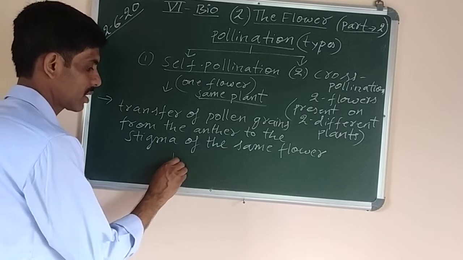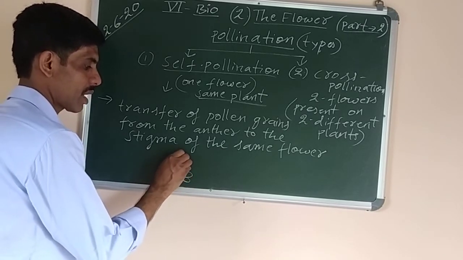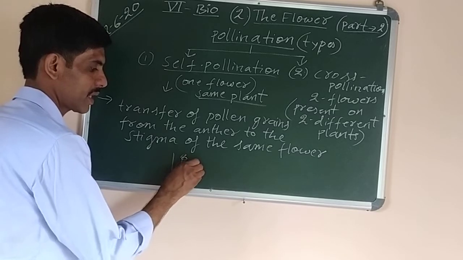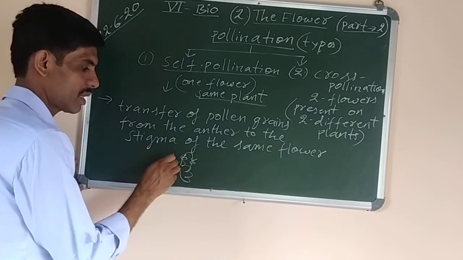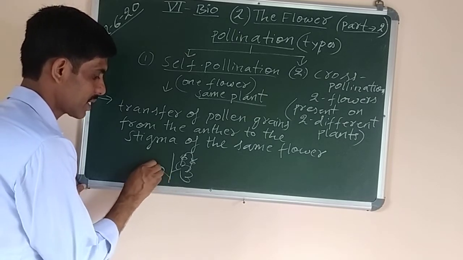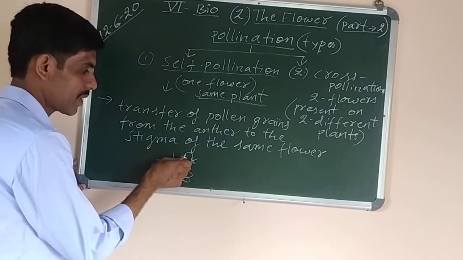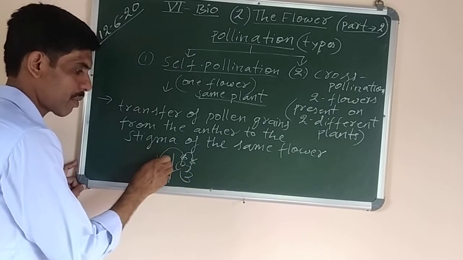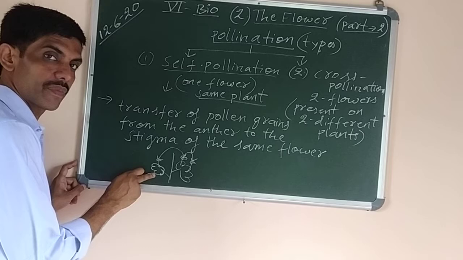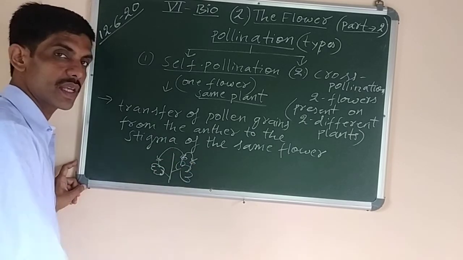One example I am showing. This is a flower. Suppose this is the plant, this is the flower. Here the stamens are present, here the stigma is present. If transfer occurs within this flower only, that is self-pollination. But if any flower is present here in the same plant and the stigma is present here, and if it is transferred from this flower to the next flower, two different flowers are there, but plant is same, this is also called self-pollination.